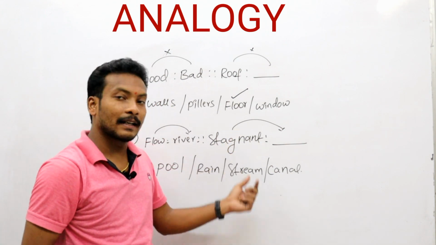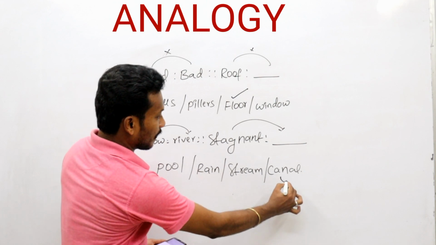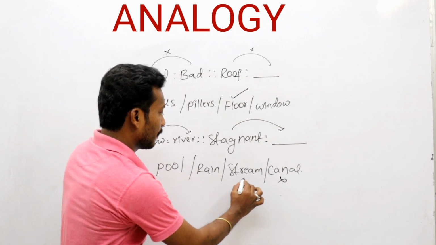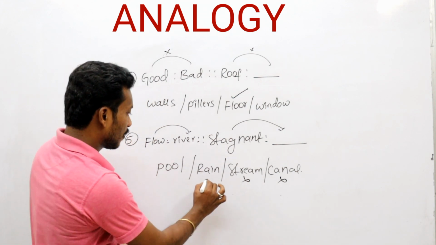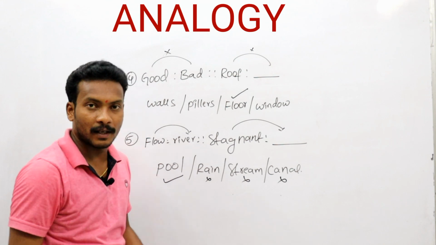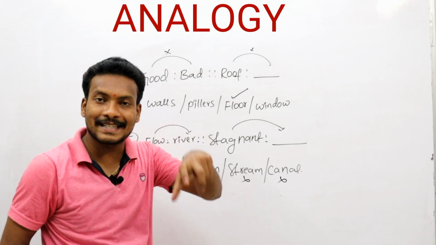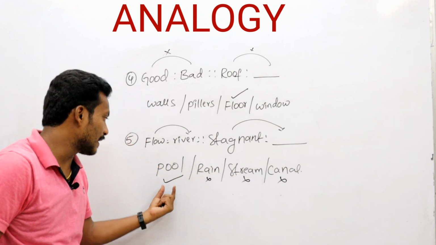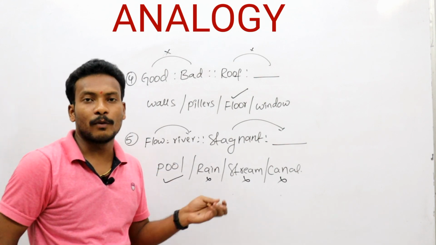Now, stagnant is always at a fixed place. Now canal is not a fixed place. Stream means it is in a sea stream. Rain water is also moving from one place to another place. Now this is also not. Now pool. What is meant by pool? A water pool means stagnant, only a fixed place. The water is totally stored at one place, that is called a pool. These are all the 5 questions of word analogy.